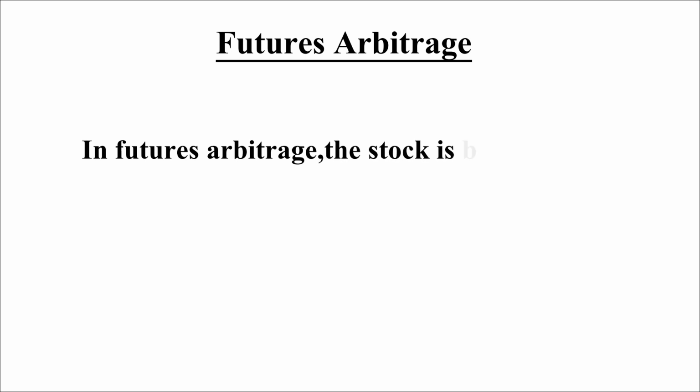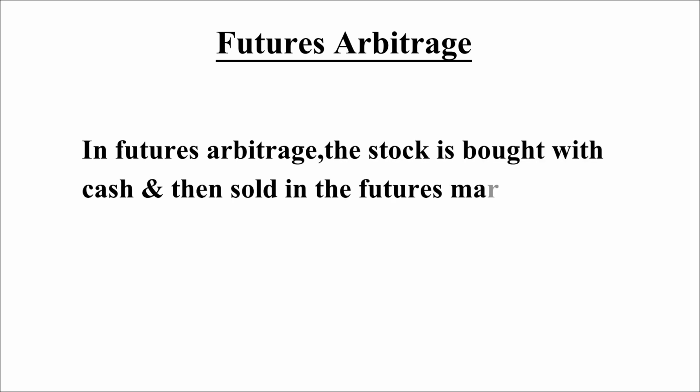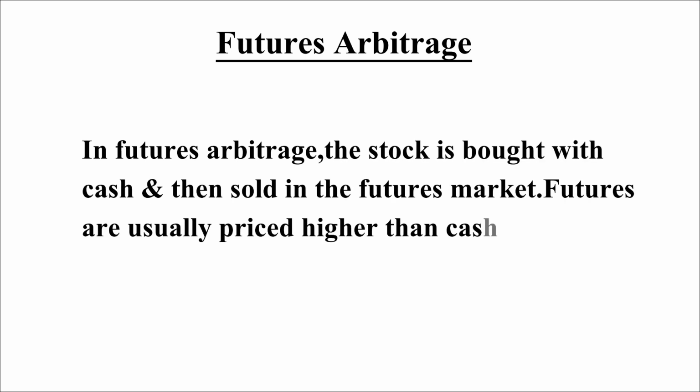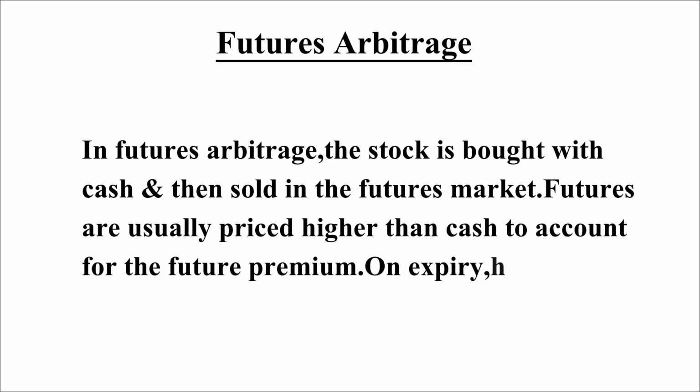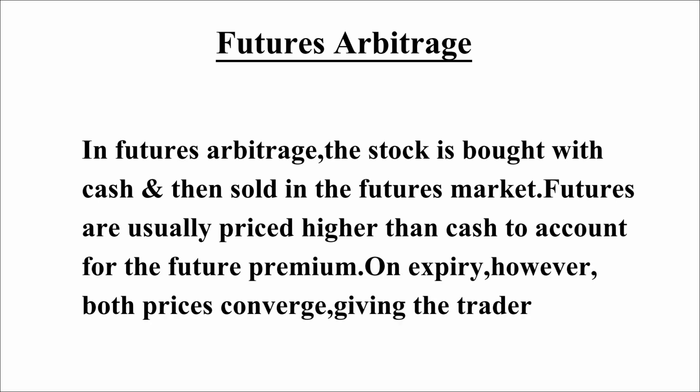Future arbitrage. In future arbitrage, the stock is bought with cash and then sold in the futures market. Futures are usually priced higher than cash to account for the future premium. On expiry, however, both prices converge, giving the trader an arbitrage profit.